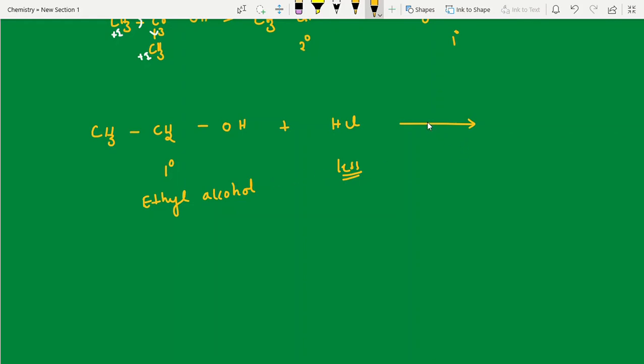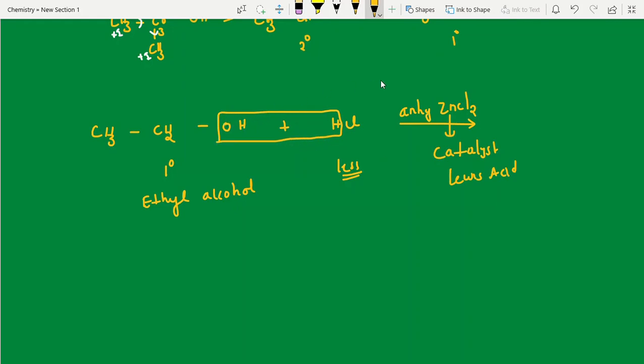But how to increase the speed? Definitely, we know a catalyst: anhydrous ZnCl2. It has a vacant orbital. It acts as a catalyst, and it also acts as a Lewis acid. So it will give the final reaction. What is the product? This is a nucleophile, this is an electrophile, and the action will start. So mechanism is not needed, it takes a lot of time. Just write the reactions, that's all. Within a minute you will get the answer.